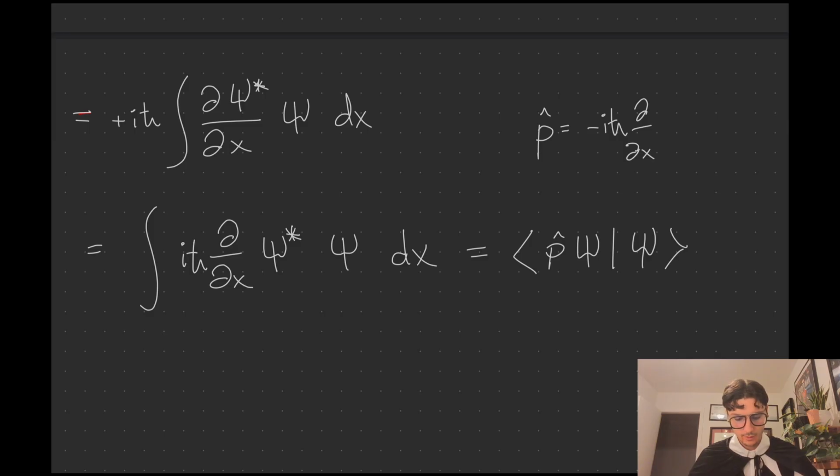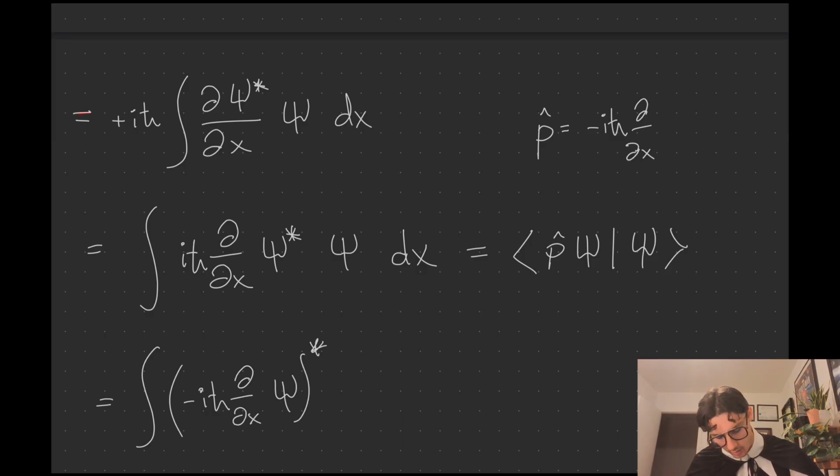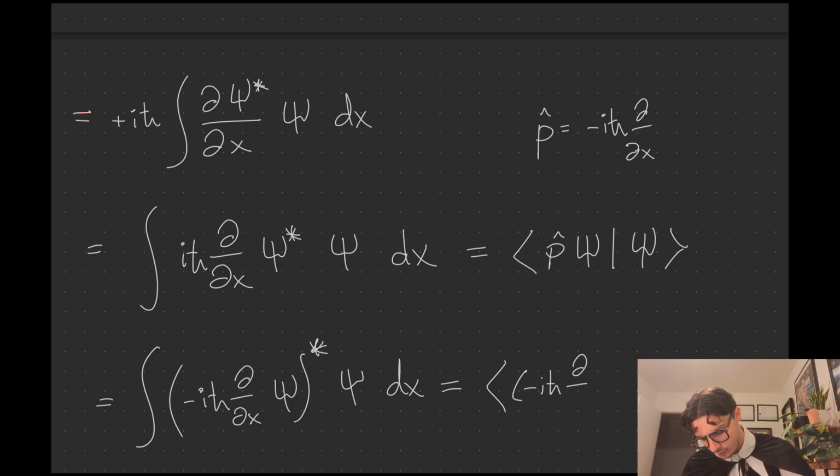But this is the important thing. This complex conjugate is only acting on this psi. So if we take the complex conjugate to be acting on this entire thing, then this i will get a minus sign. You see what I'm saying? So we will get, boom, minus i h bar partial x psi star and then dx. And this is exactly equal to minus i h bar partial x psi, put the bracket here, and then this.